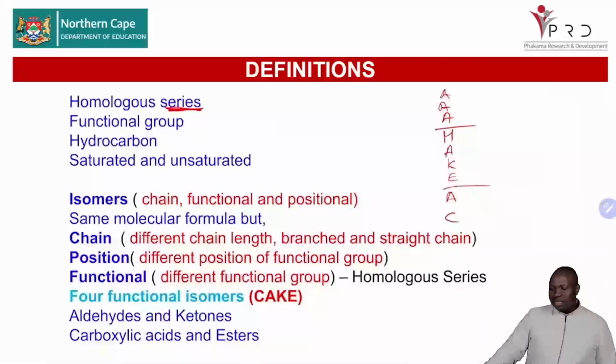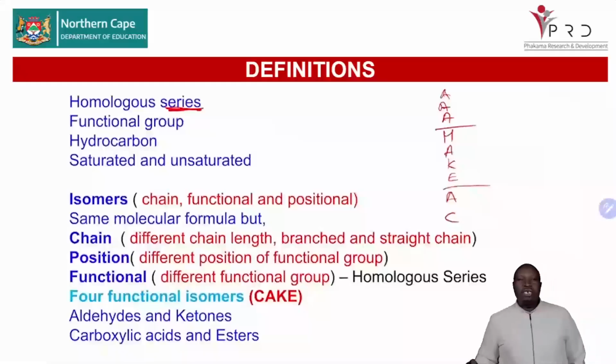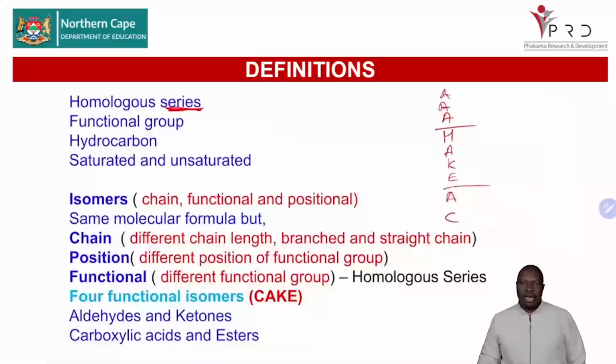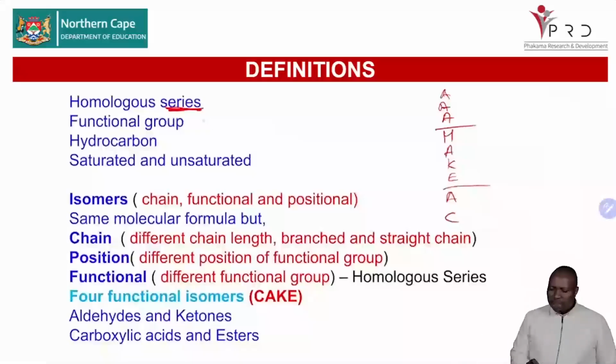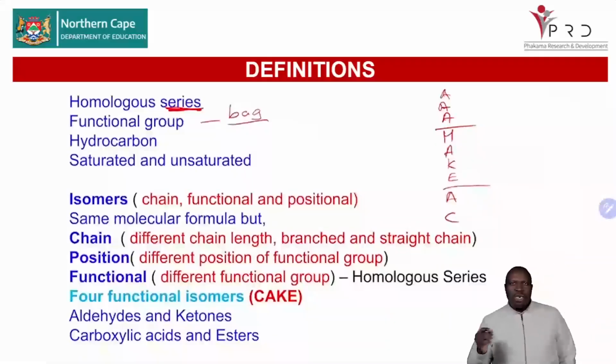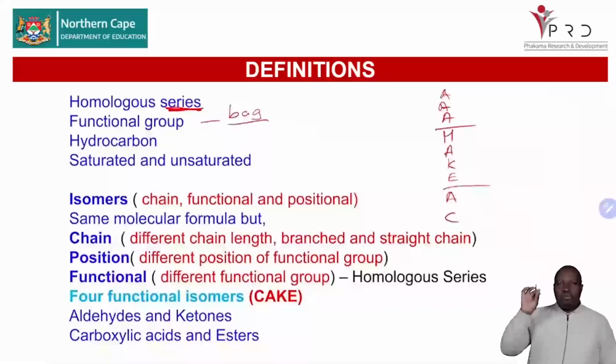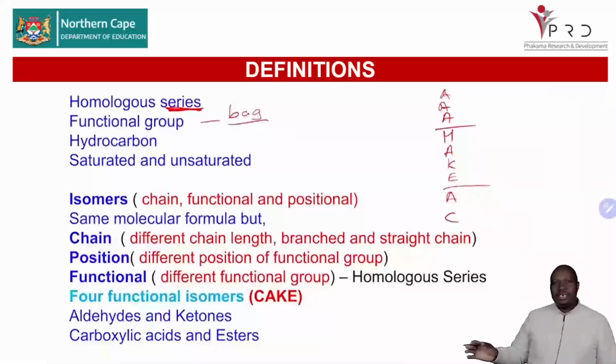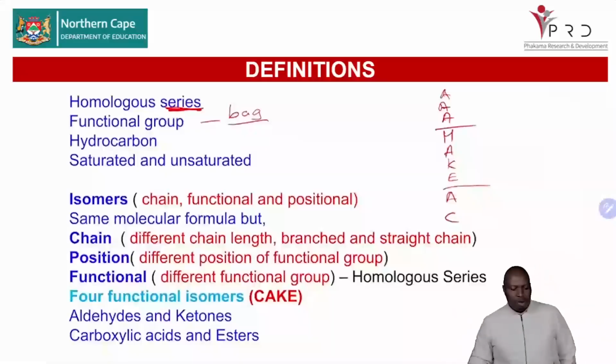And then how do you differentiate between these homologous series? We are saying you differentiate between them using a functional group. Now, a functional group, we said, is a bond, an atom, a group of atoms that determines the physical and chemical properties of organic molecules.